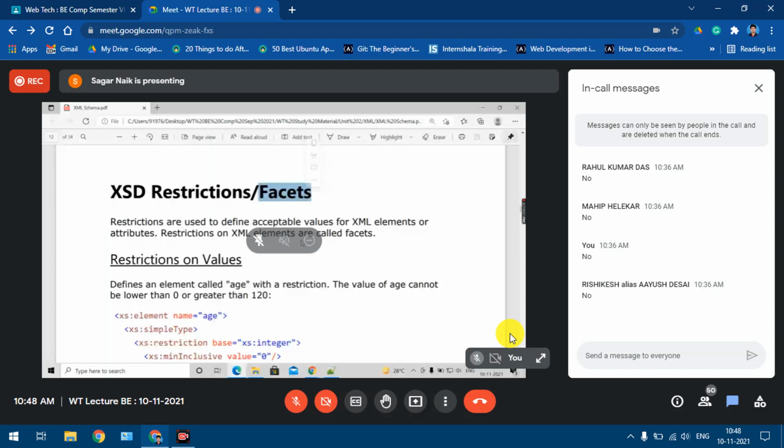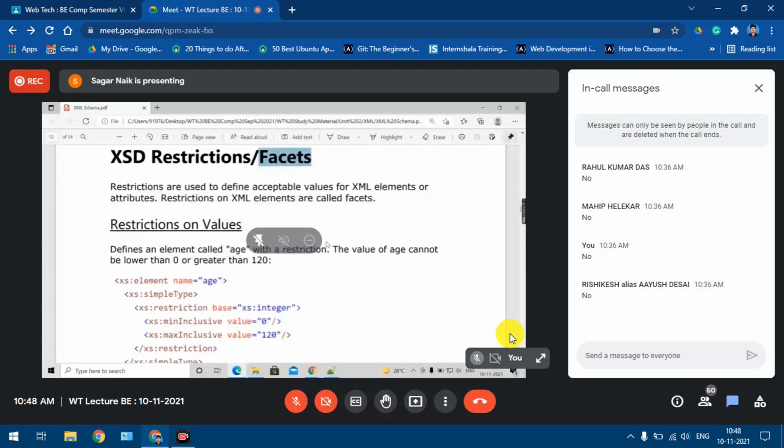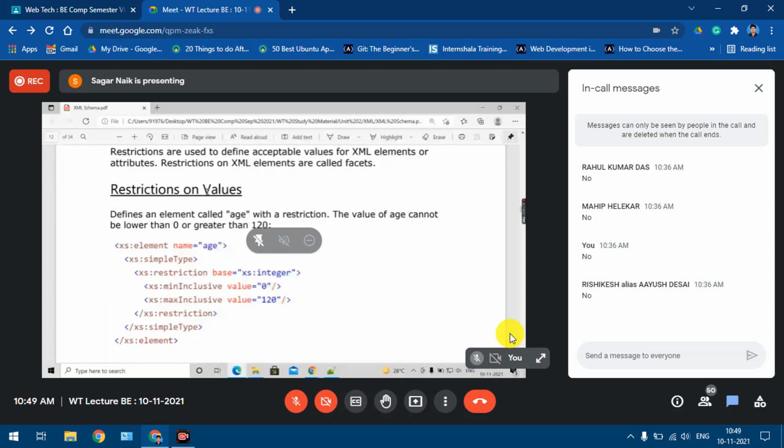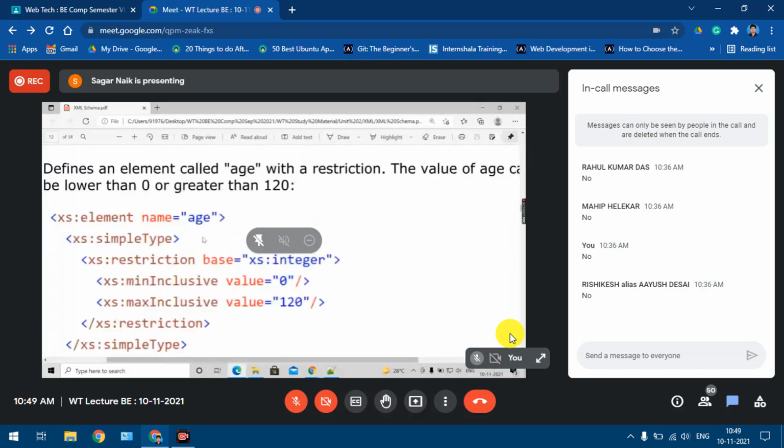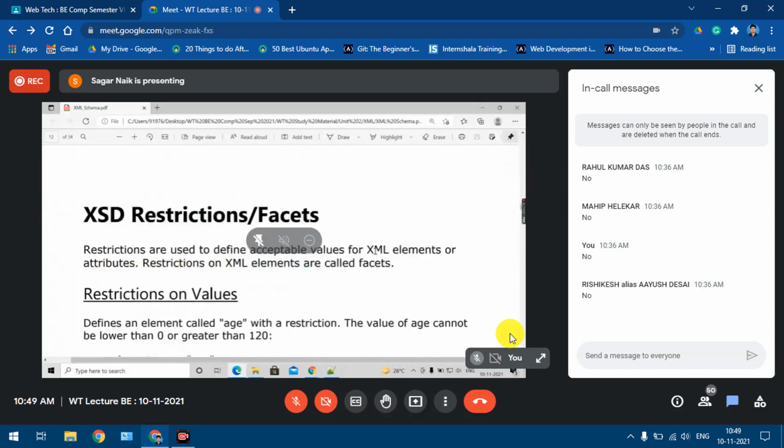Understood? Now the first example is restrictions on facet values. So what is the question saying over here? Define an element H with a restriction. And what is the restriction they are saying? The value of the H element cannot be lower than 0 or greater than 120. So this is a restriction that we have to add.